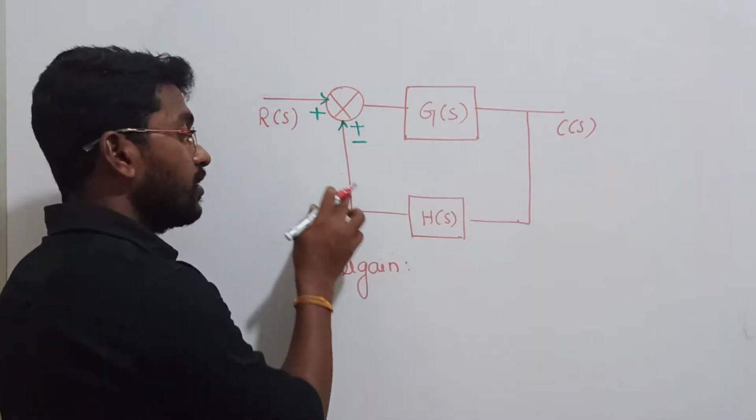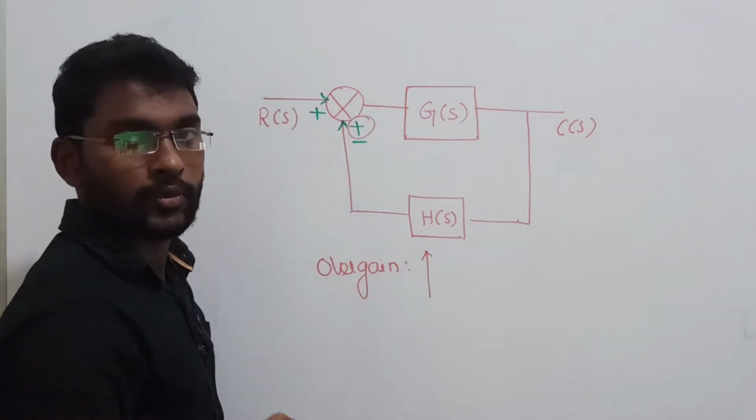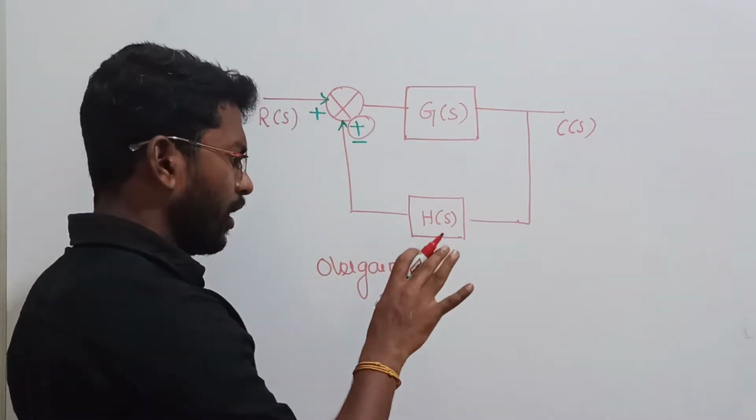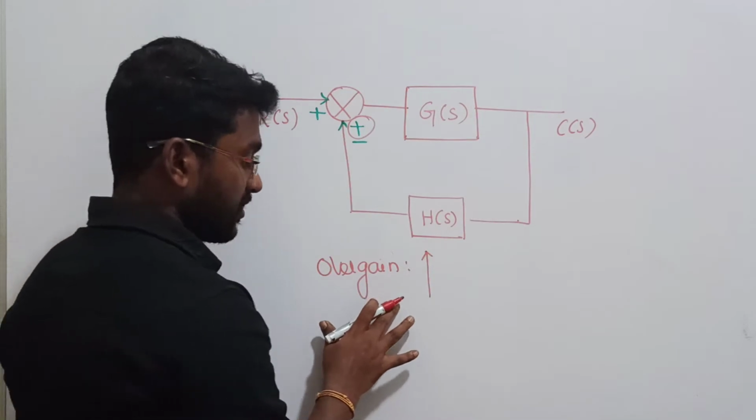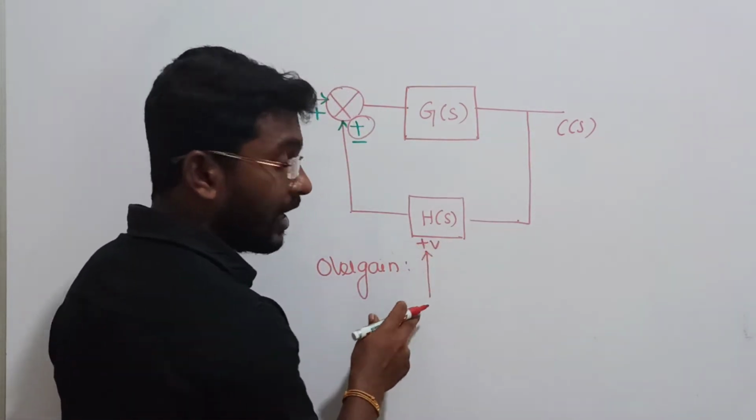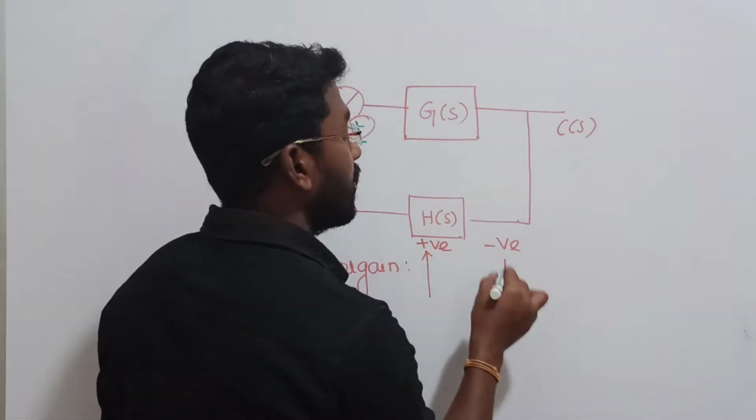Overall gain in a positive feedback system will increase because I am getting positive here, right? Because of the positive, overall gain will increase. Anyway, I will let you know all these things soon, right? In positive feedback, overall gain will increase, whereas in negative feedback, your overall gain will decrease.